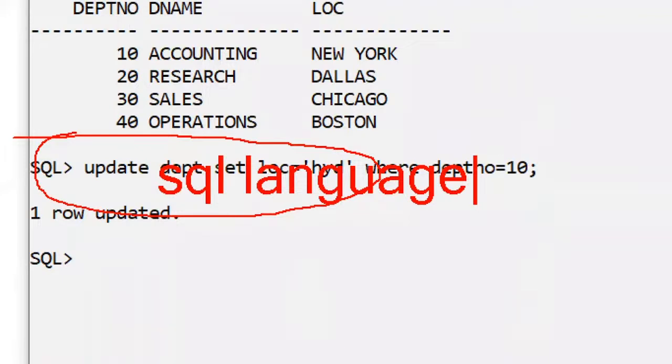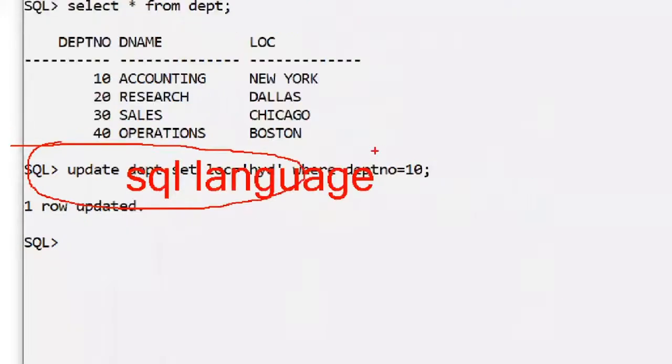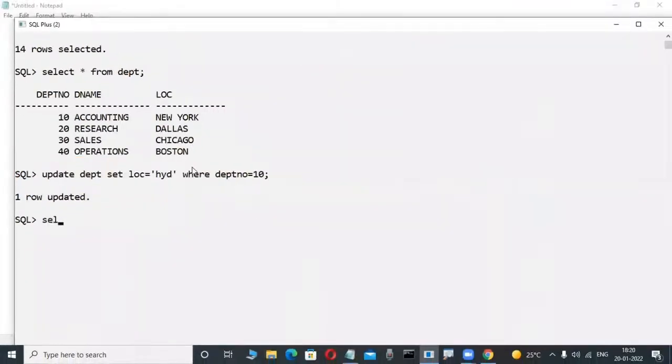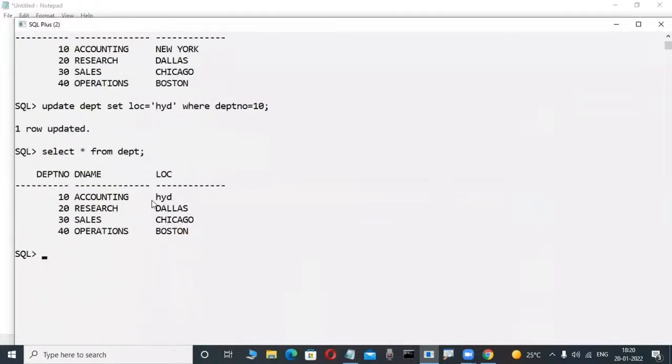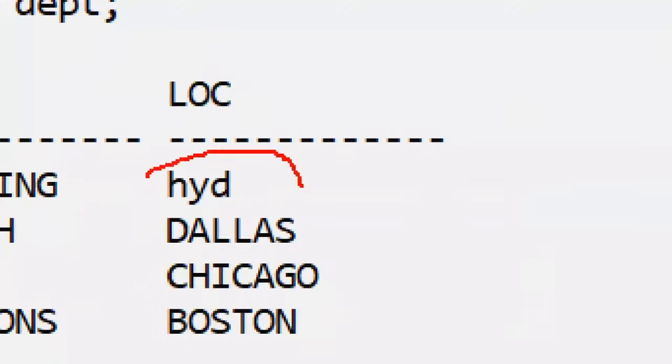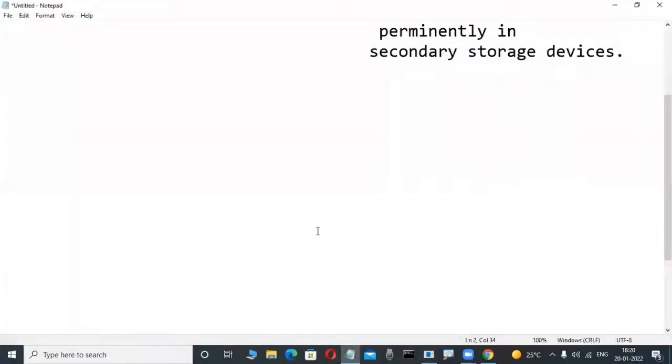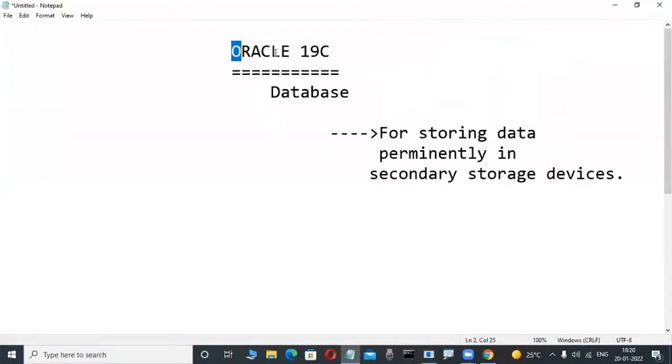Now, yes, observe it here. Once we are writing this type of coding, this is called SQL language, then automatically it is affected in your database. Observe it here. In the previous case, New York is there, but in this case, Hyderabad is the location. That's why always observe it here. And now here, Oracle is a database product.